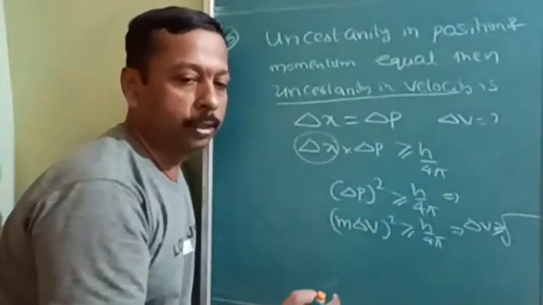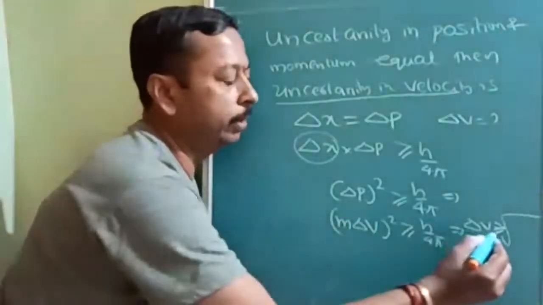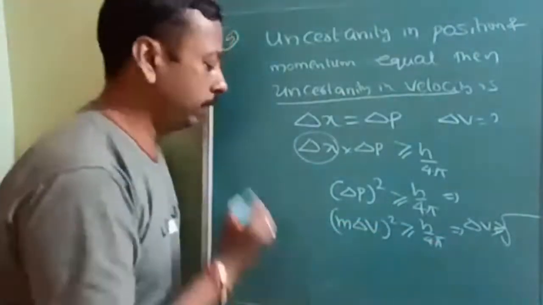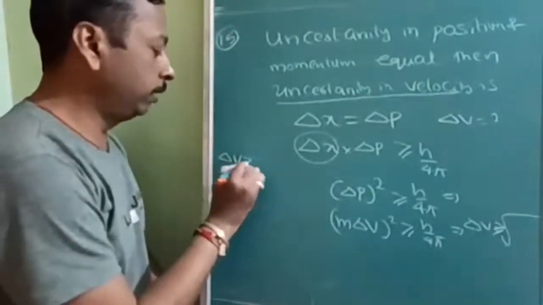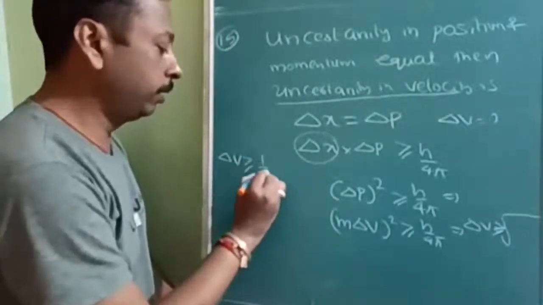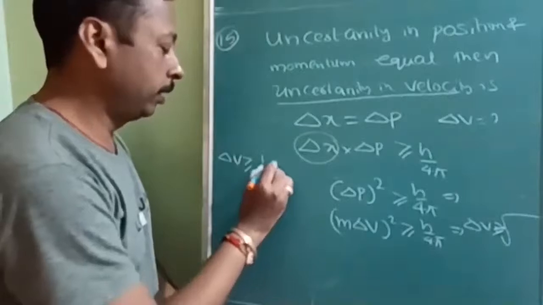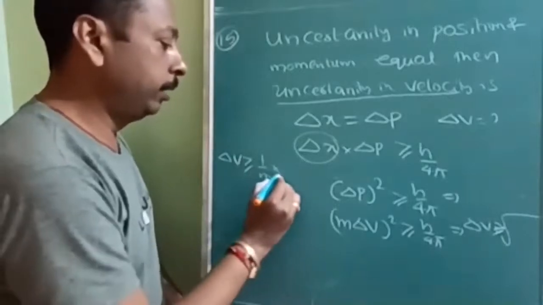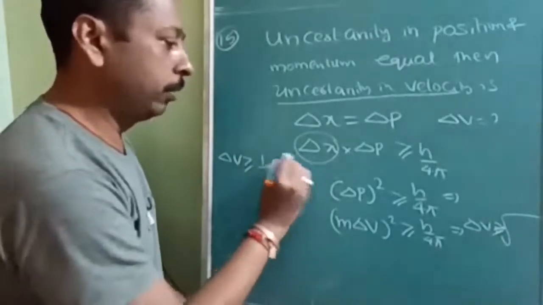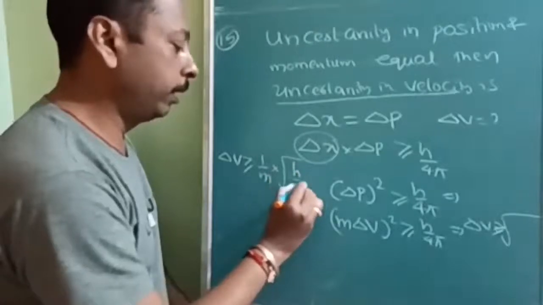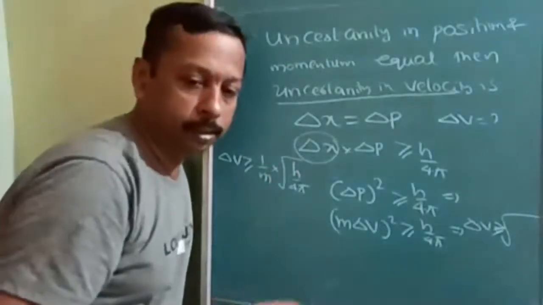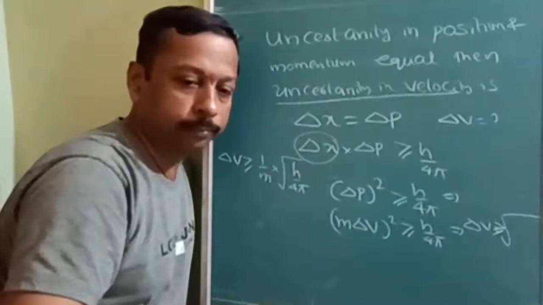square root of that. Here m will be outside or you can write it inside also. So uncertainty in velocity is greater than or equal to 1 upon m into square root of h upon 4 pi. So this is the answer. Is it understood?